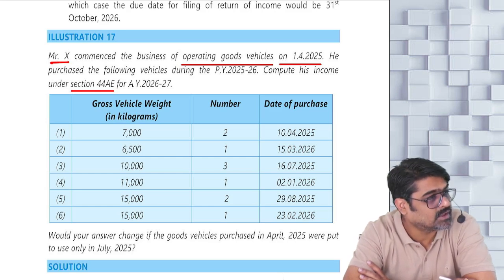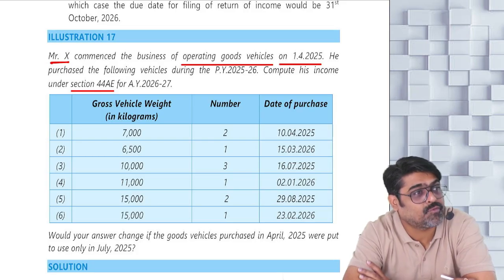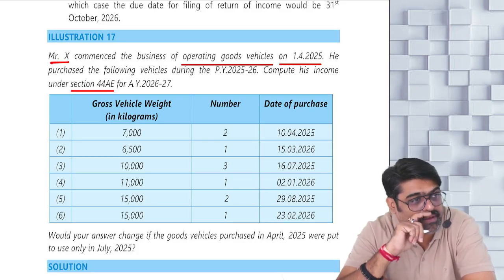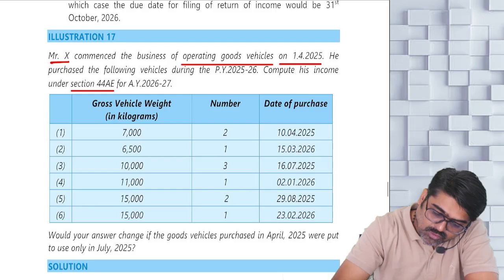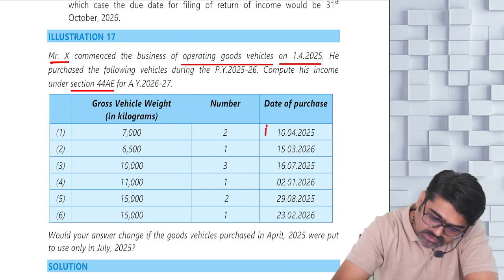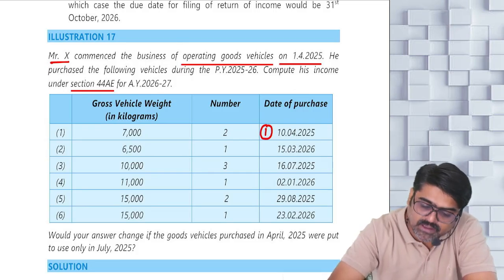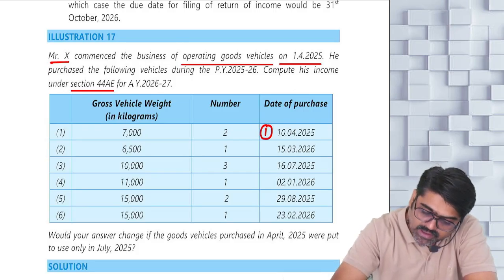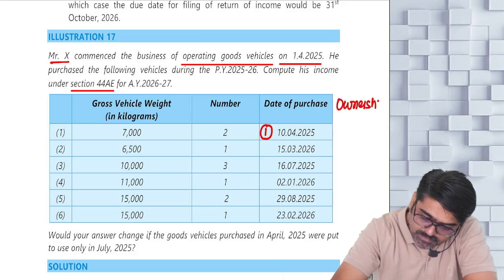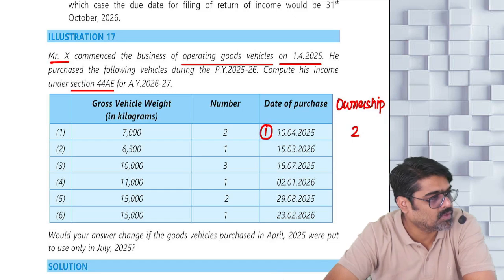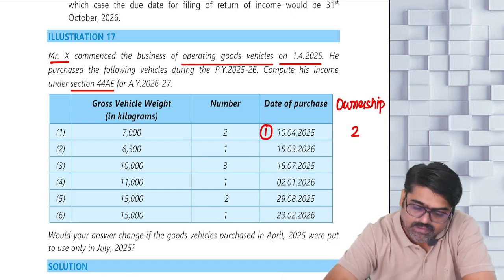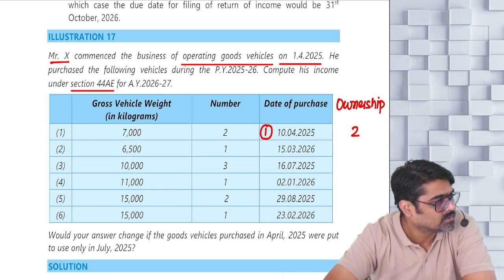When is the date on which his first purchases were made? So first 2 vehicles are purchased. Now when these vehicles are purchased, how many vehicles are owned in total? As on 10th April, 2 vehicles owned, less than 10. Second, which vehicles are purchased? 15th March?